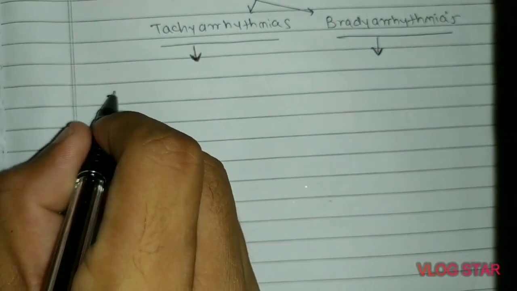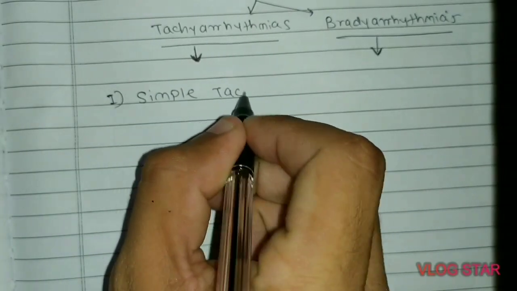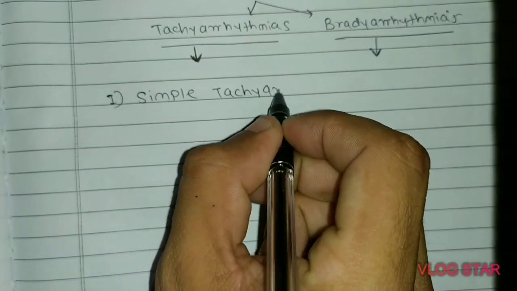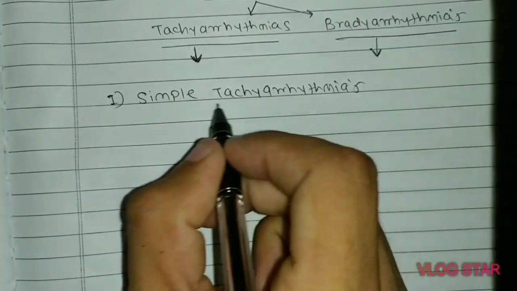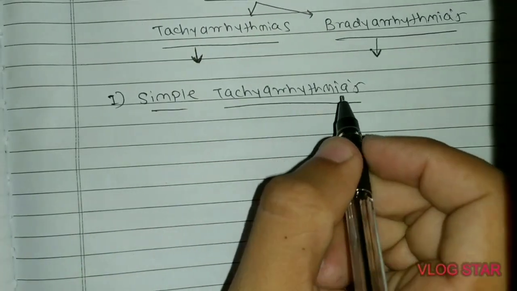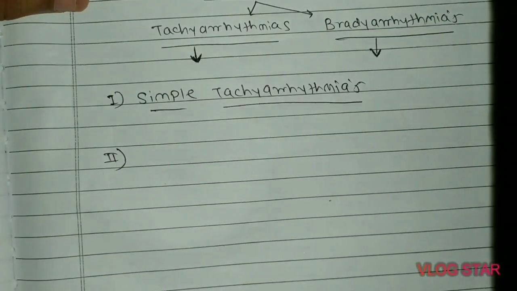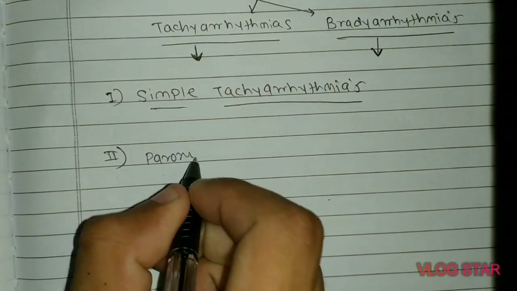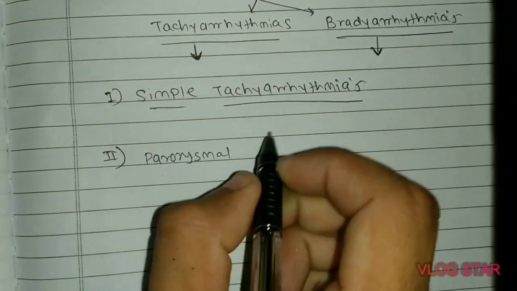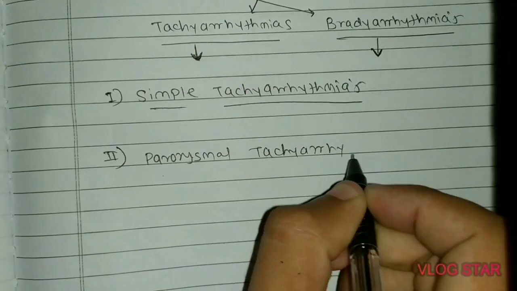First is simple tachyarrhythmias. Second is paroxysmal tachyarrhythmias.